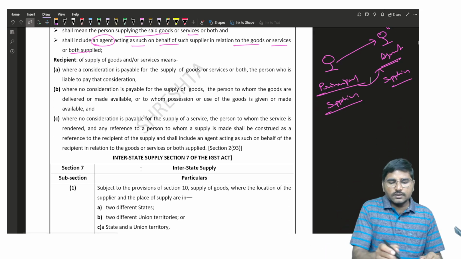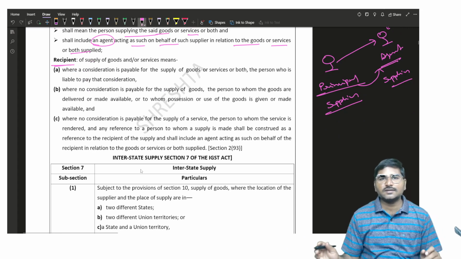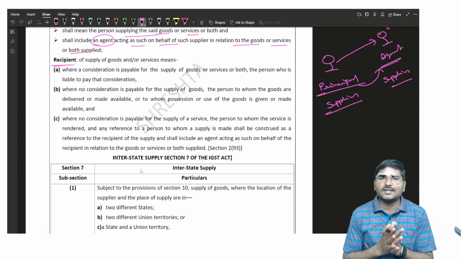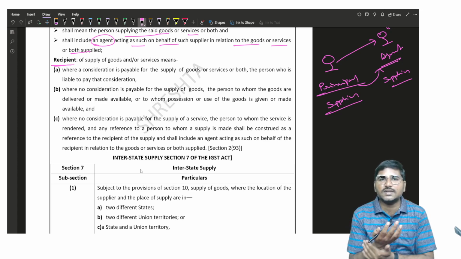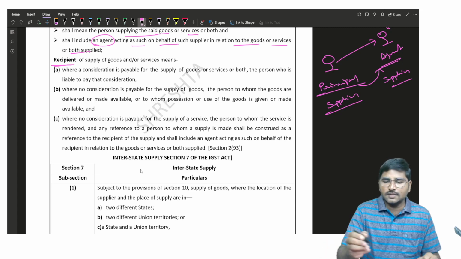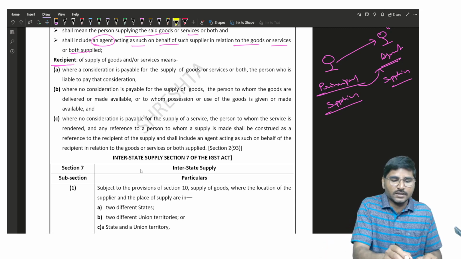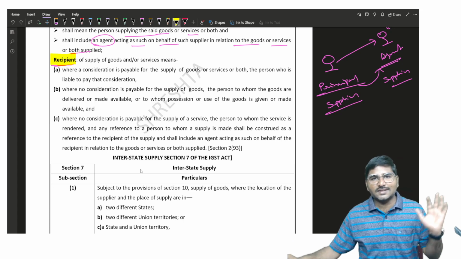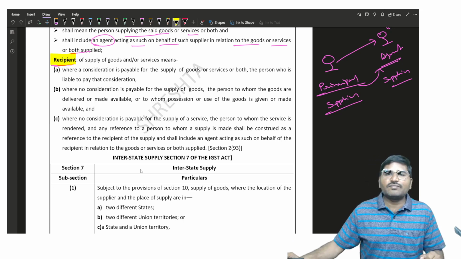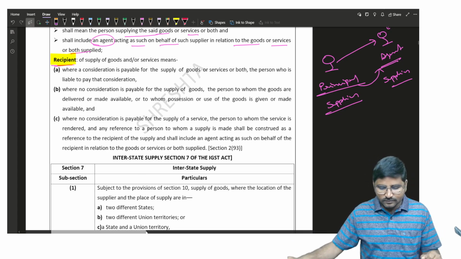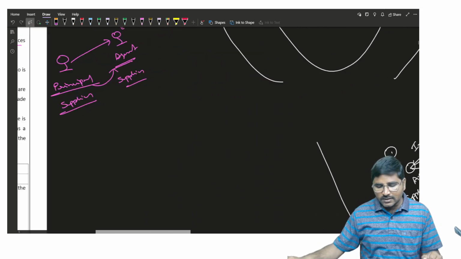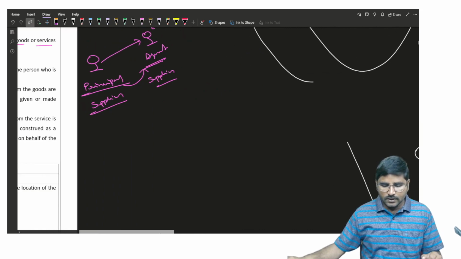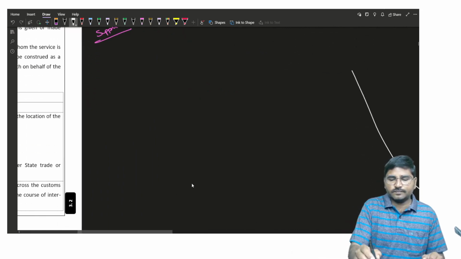And the next one, recipient. Who is the recipient? Now you can easily say the person who is getting goods or services, the person who is purchasing or receiving goods or service, is known as recipient. No, it is a wrong thing. Under the GST, the recipient concept: if there is a consideration, the person who is liable for payment of the consideration is the recipient.